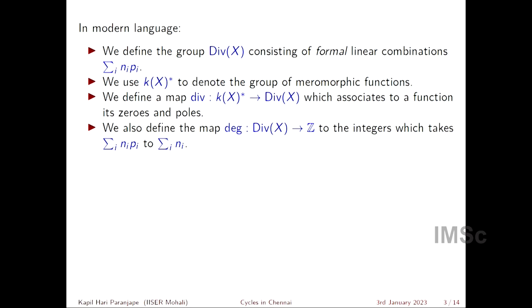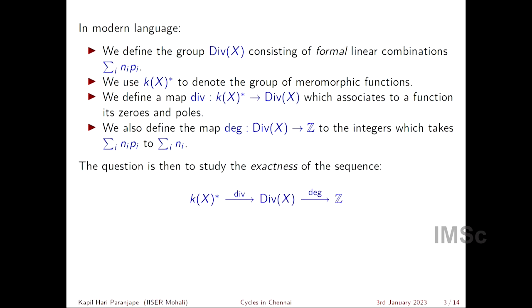One can rather easily prove that this is a group homomorphism. We can also define a map which is called the degree, which associates to a divisor the sum of its coefficients: you forget the points and just take the sum. Remember that we are only allowing finite sums, and therefore the answer you get is finite. What we are interested in asking is the exactness of the following sequence of abelian groups. For those who don't know where the term exactness came from, how does the term exact come?